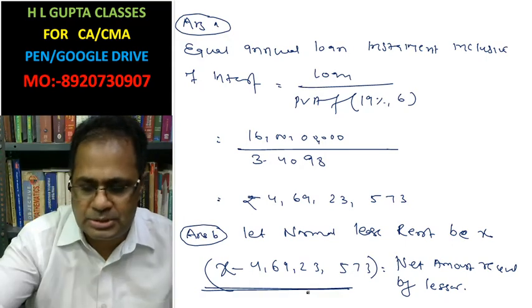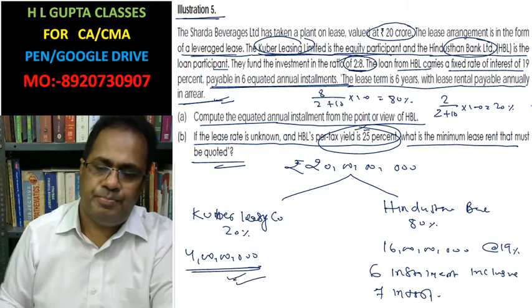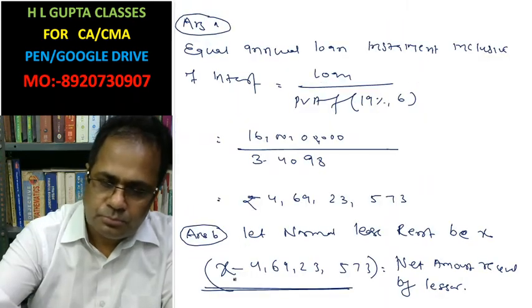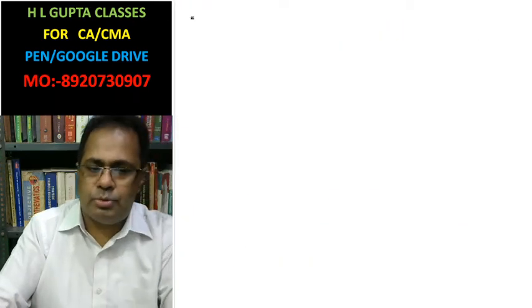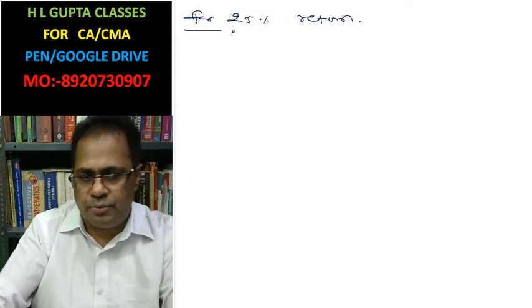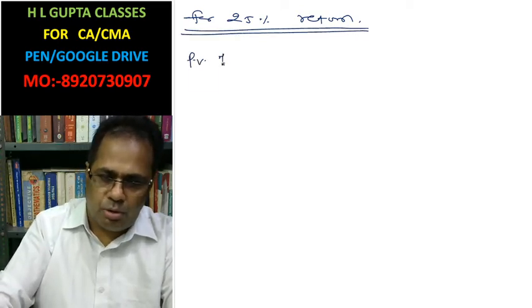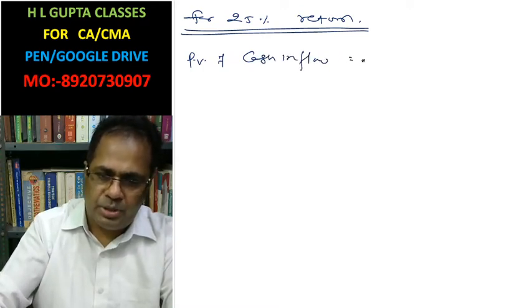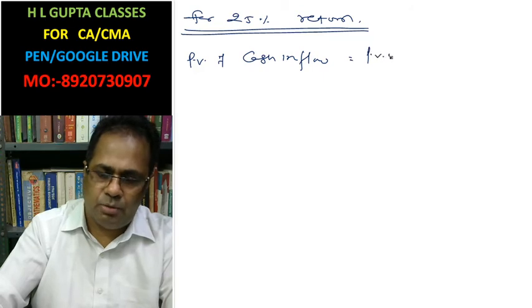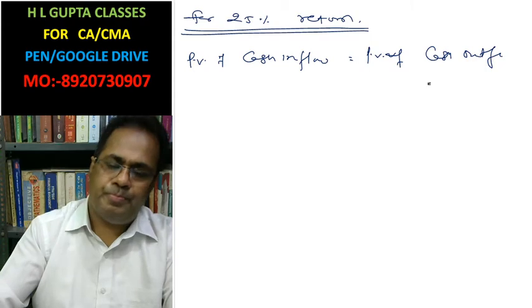The present value of cash outflow for the leasing company is 4 crore. So for a 25% return, the present value of cash inflow must equal the present value of cash outflow.